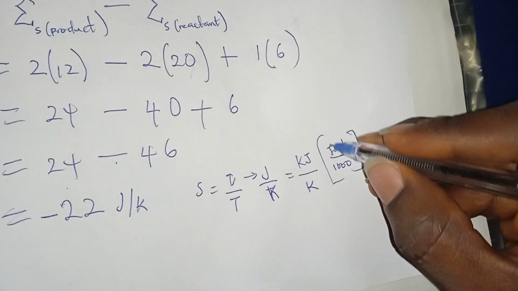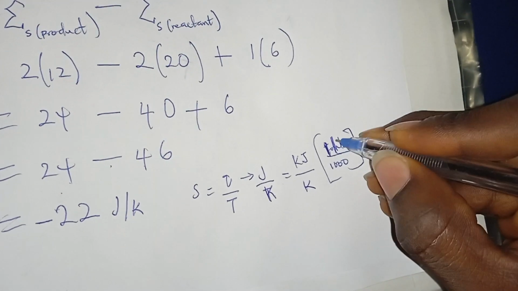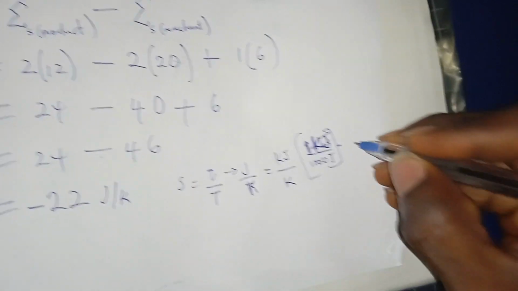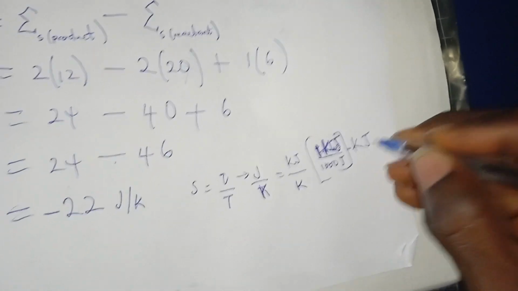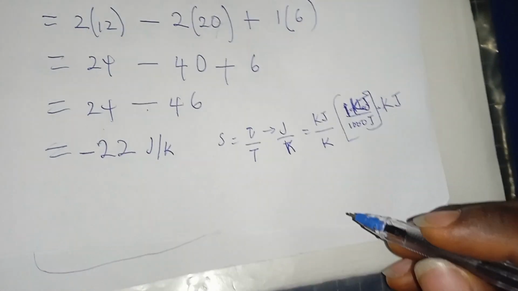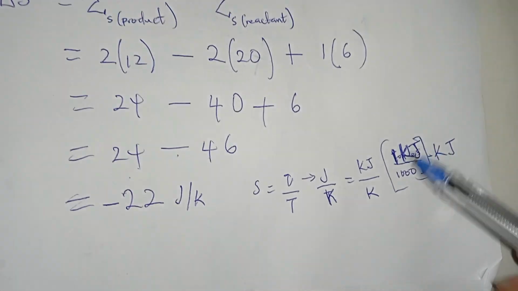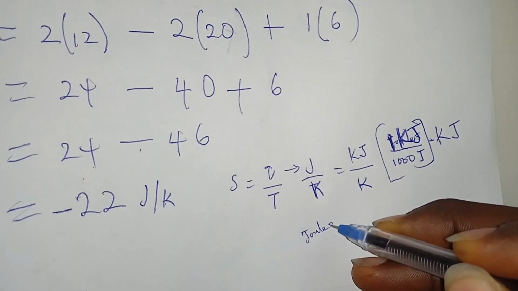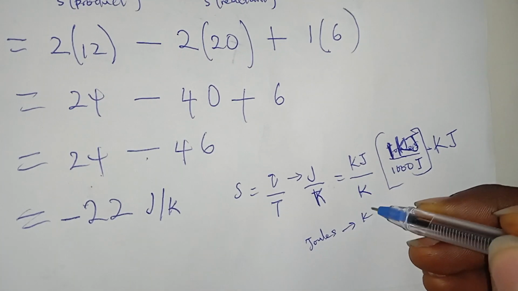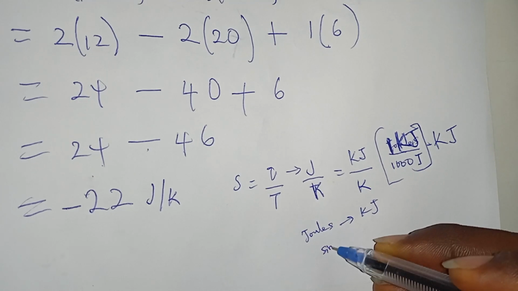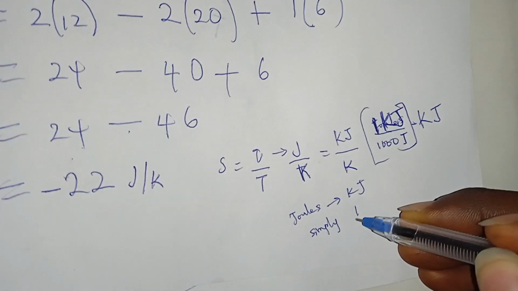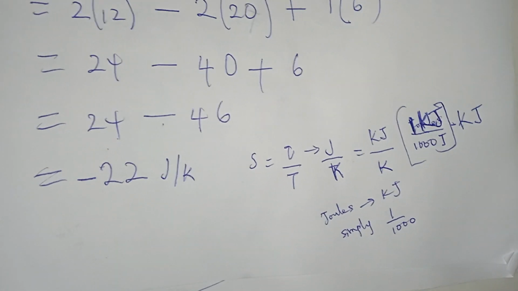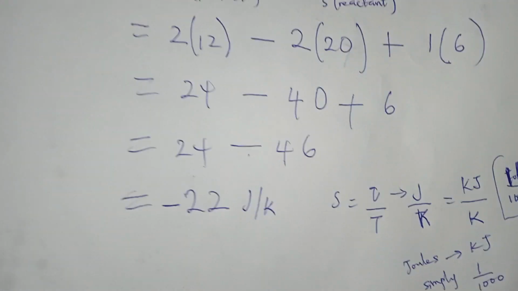The question will come. When we get to that, you will know. But you need to know that joules to kilojoules is simply divide by 1000. How you do this video is you watch, you rewatch, they become a part of you.